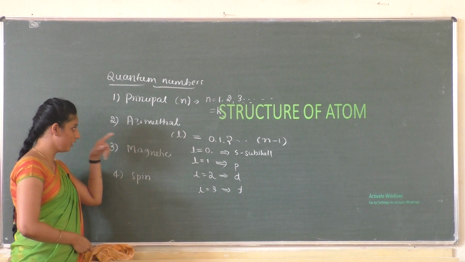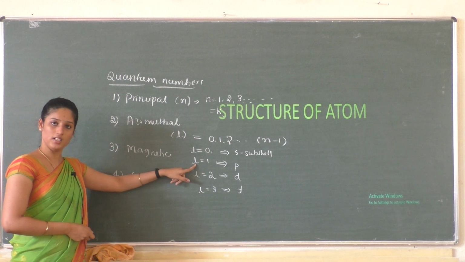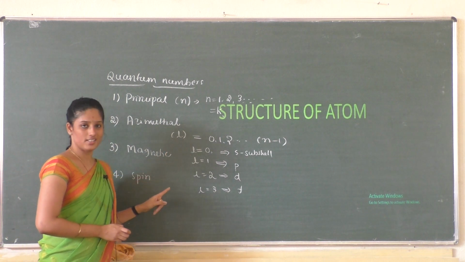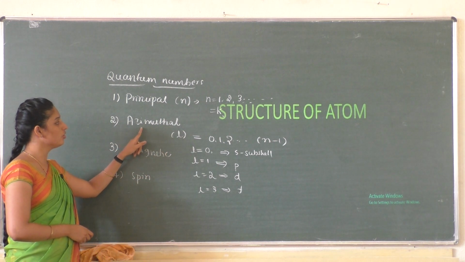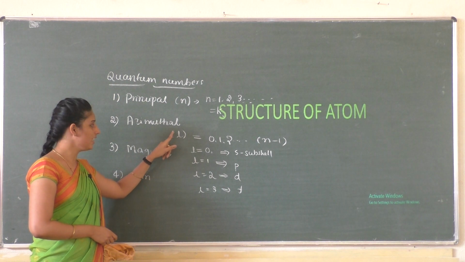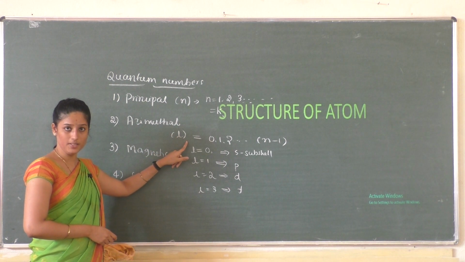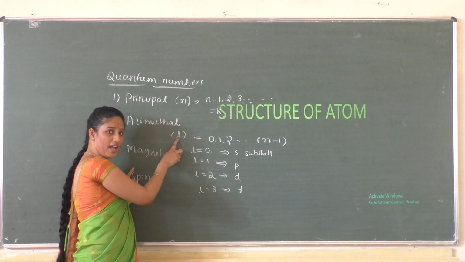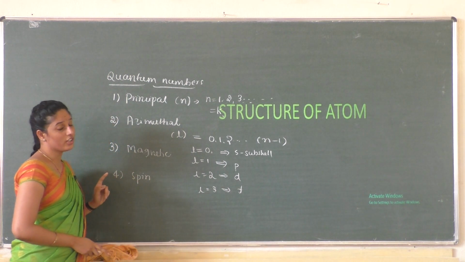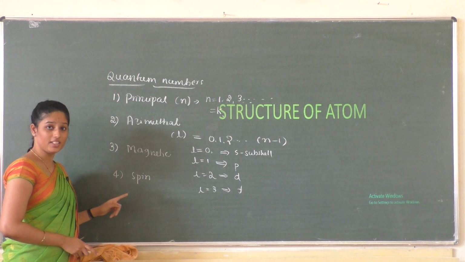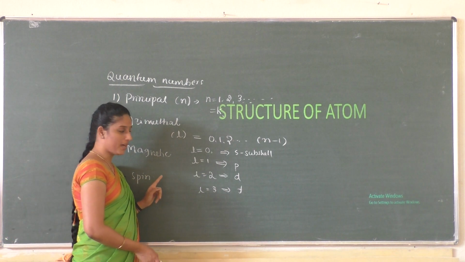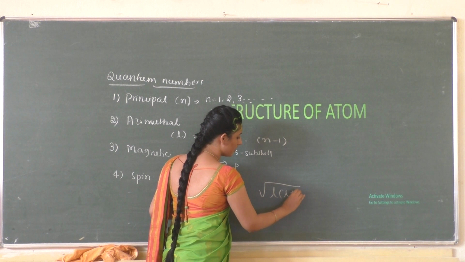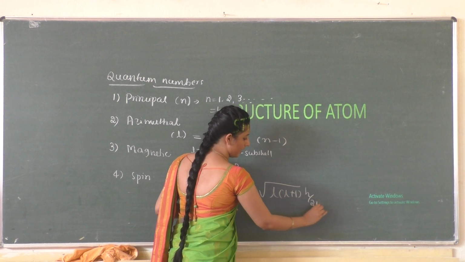It denotes the subshell of the electron and also the energy of the subshell. This is also known as the orbital angular momentum quantum number, because by using this value we can calculate the angular momentum of an electron in a particular orbital using the formula square root of l(l plus 1) times h by 2 pi.